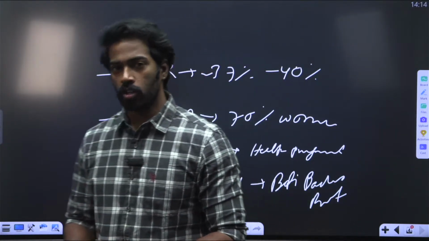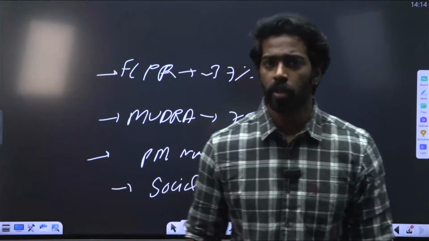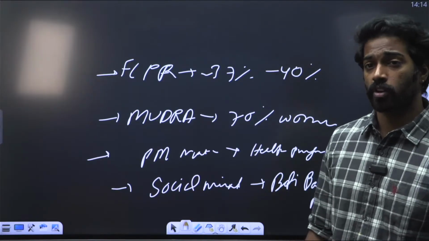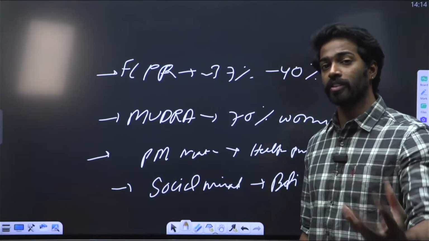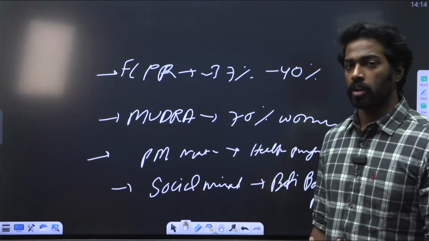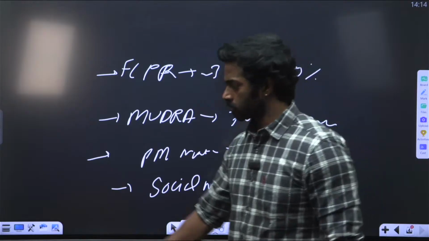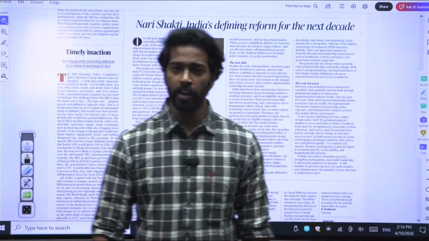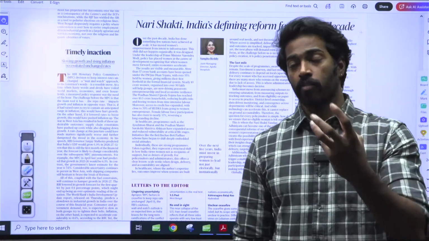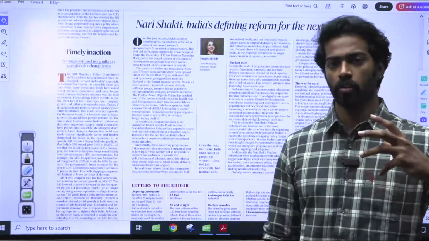This way, the author is trying to say that we have brought infrastructure in every sphere, be it the economic, the social, or the financial sphere. In all the spheres, we are trying to bring in infrastructure and ensure their participation in the mainstream society and economy, right? But the author is also trying to say that it is not creating more schemes that we need. At the end of the day, it's not the number of schemes that we create. It is how much the benefit is going to the beneficiaries. That is what is required.